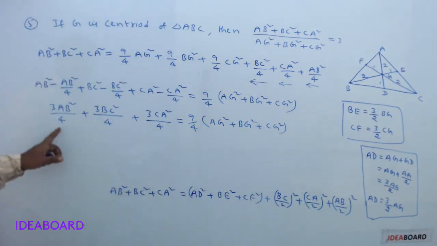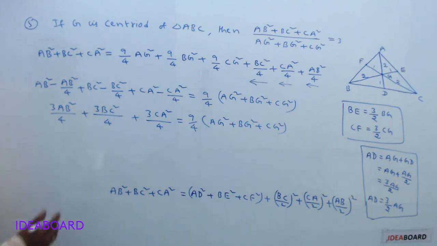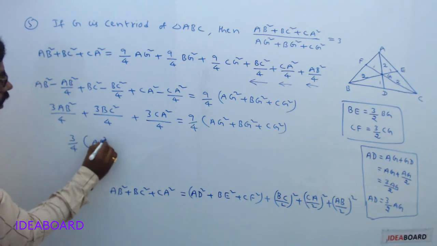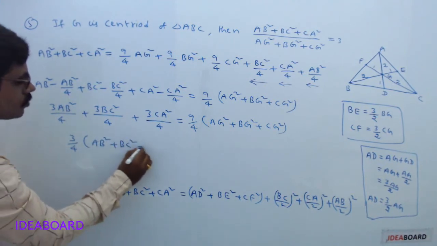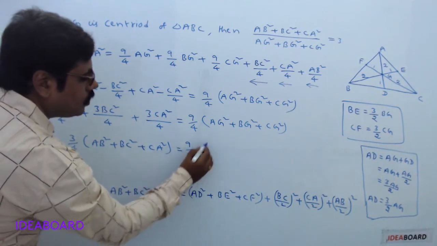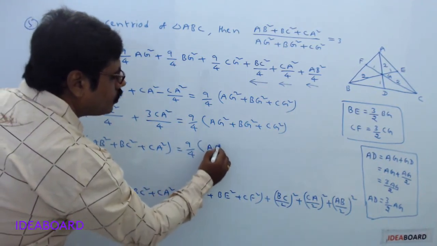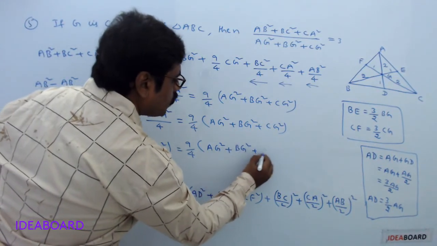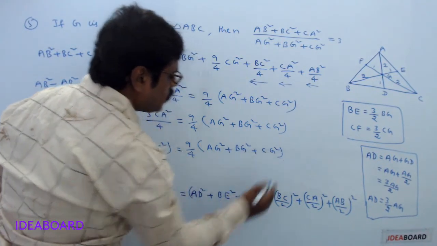Now take the common factor 3/4 from the left hand side expression. This is 3/4 into AB square plus BC square plus CA square equals 9/4 into AG square plus BG square plus CG square.